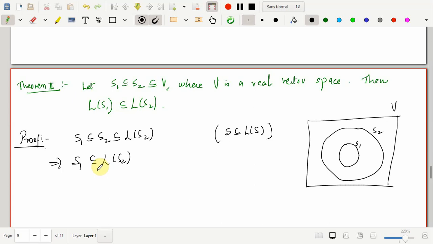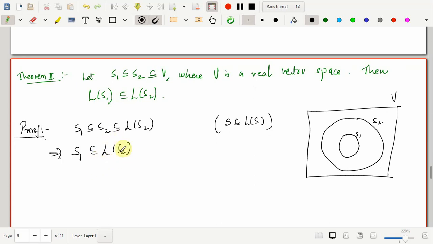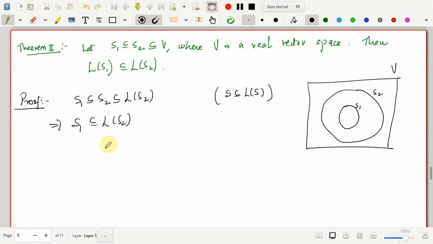What we know is that the linear span of S1 is the smallest subspace containing S1, and also you have shown that the linear span of S2 is some other subspace containing S1. So there is no way that the linear span of S1 can be bigger than the linear span of S2.